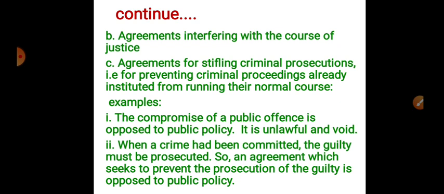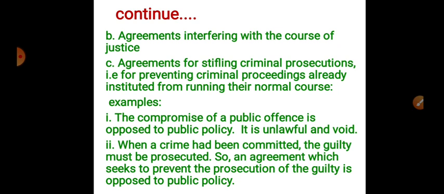Then the third one is agreements for stifling criminal prosecutions, that is, preventing criminal proceedings already instituted from running their normal course. For example, the compromise of a public offense is opposed to public policy. Say a crime has happened and a person complained about it, but after that he withdraws the complaint and is ready for a compromise; that is opposed to public policy. If something wrong happened, that person should be punished, right?